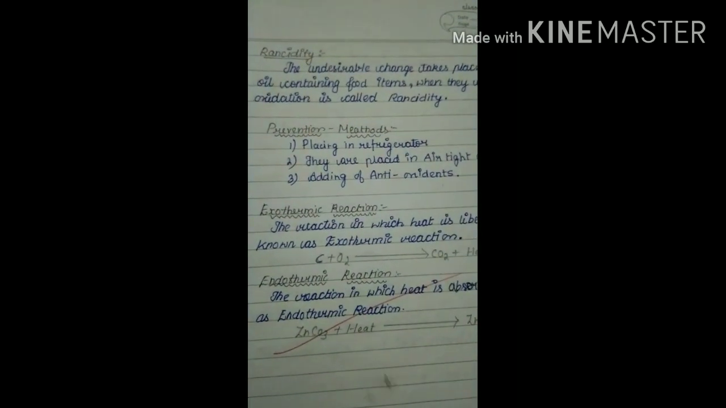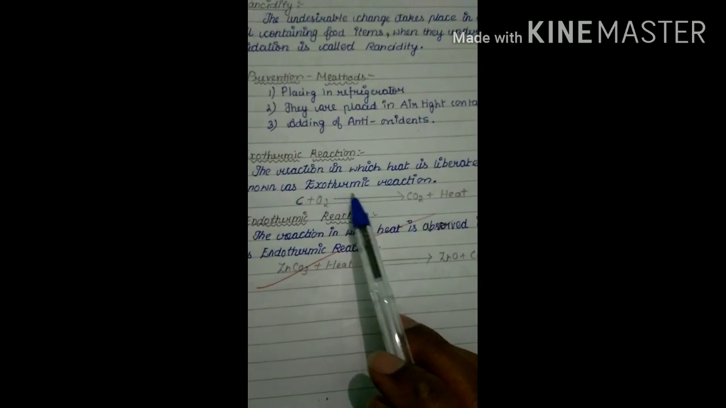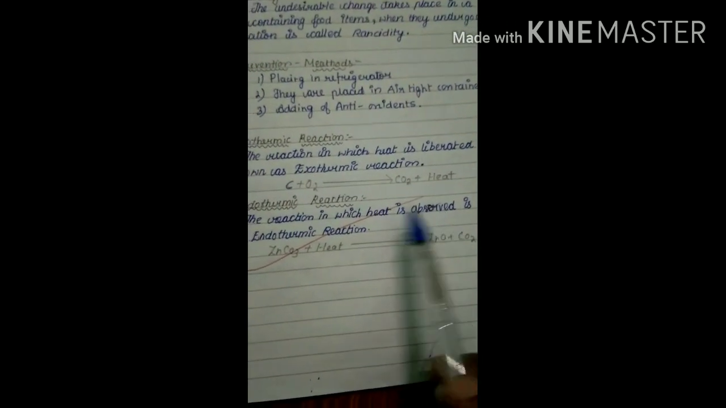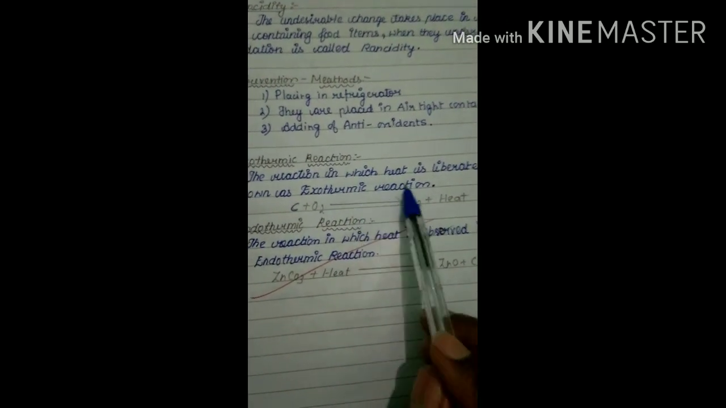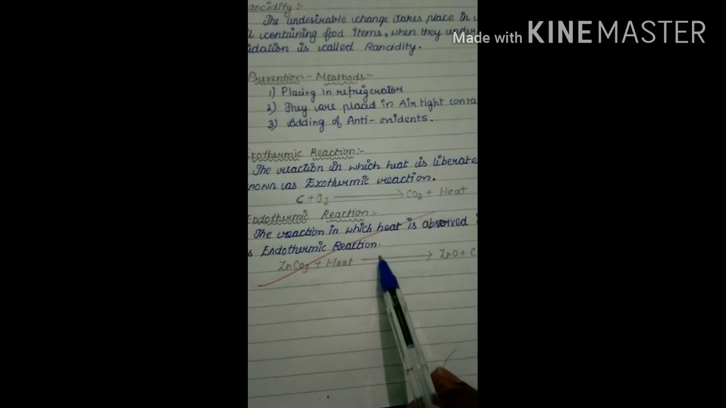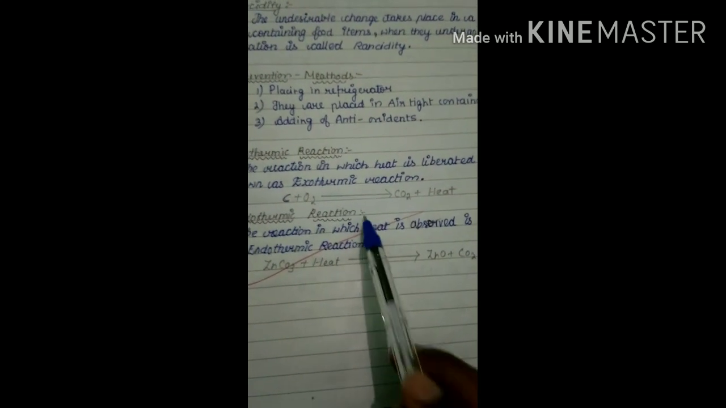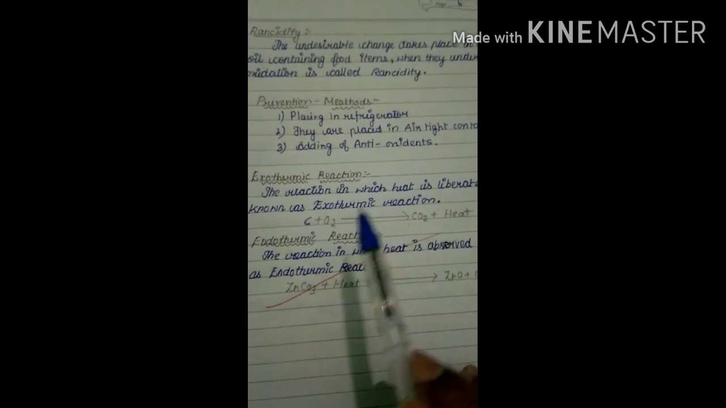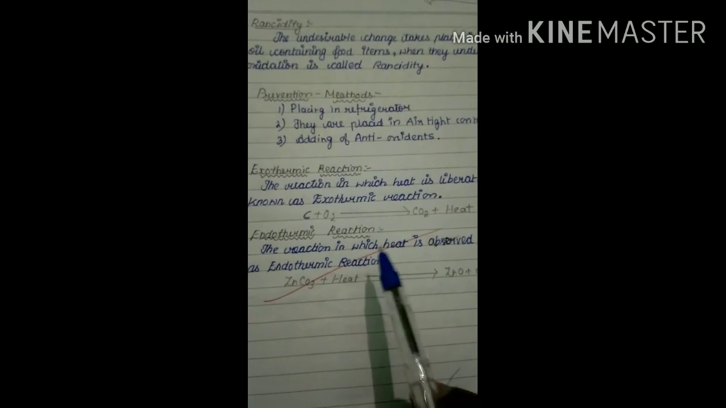This is an important question. Next one, exothermic reaction. The reaction in which heat is liberated is called an exothermic reaction, and the reaction in which heat is absorbed is called an endothermic reaction. So the reaction in which heat is released or evolved is called exothermic, and the reaction in which heat is absorbed is called endothermic. So these are the corresponding examples for those reactions. So this is all about chemical equations and reactions. Please note all these points and practice each and everything, especially definitions and examples.